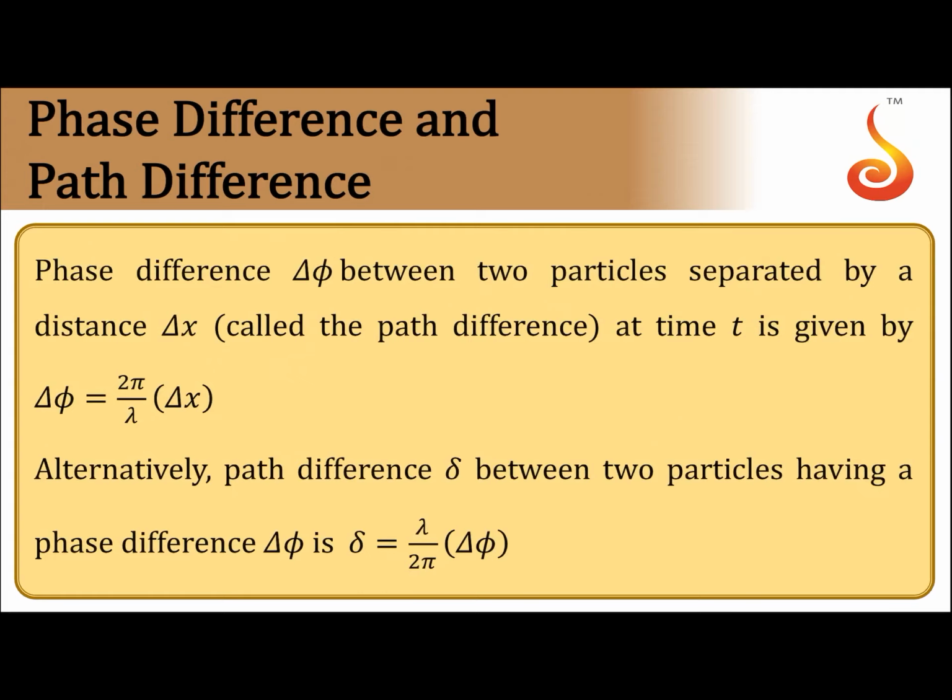Then the relation between phase difference and path difference. Consider the phase difference between two particles separated by a distance delta x. Delta x is called the path difference, and delta phi is called the phase difference. We can prove that delta phi is equal to 2 pi by lambda into delta x, that is, phase difference is equal to 2 pi by lambda into path difference, or path difference is equal to lambda by 2 pi into phase difference. This is a very important relation which we will be using in wave optics also.